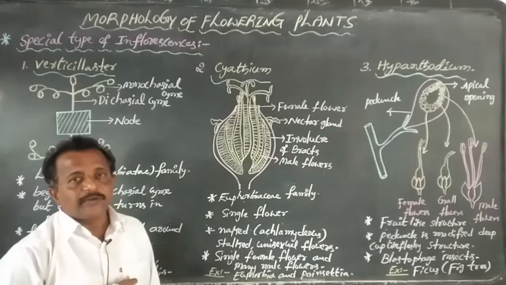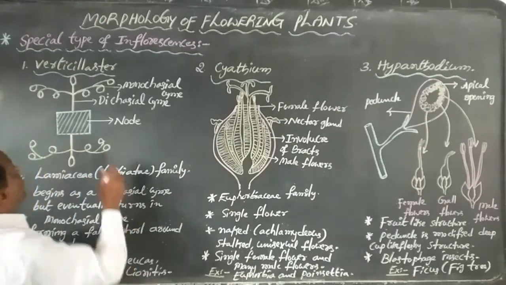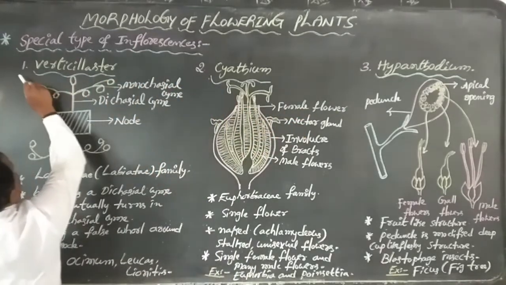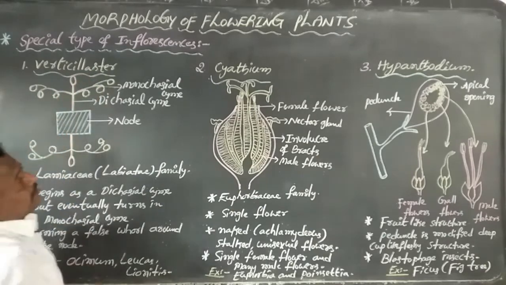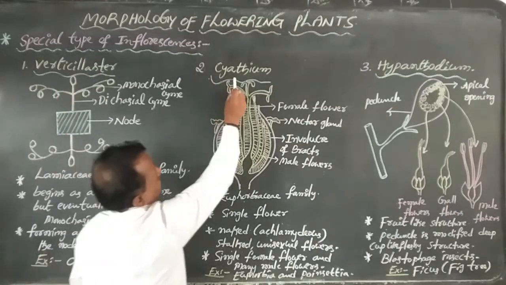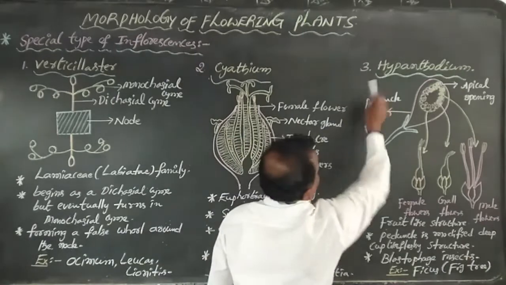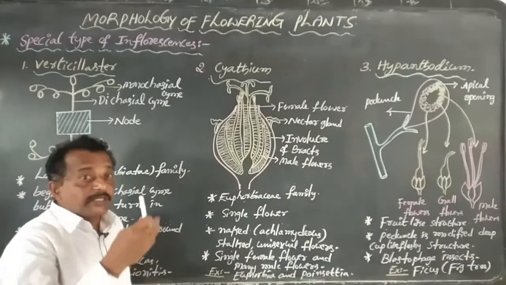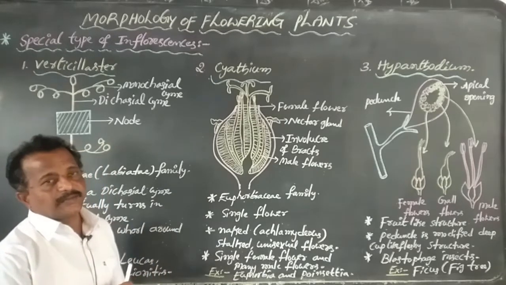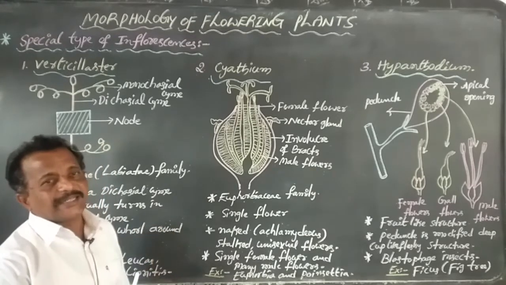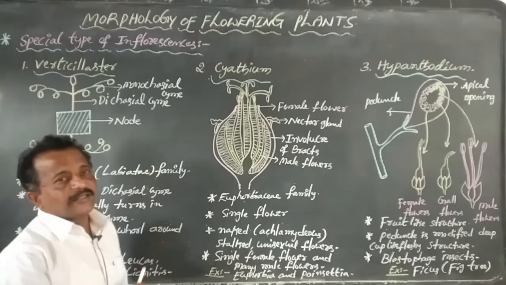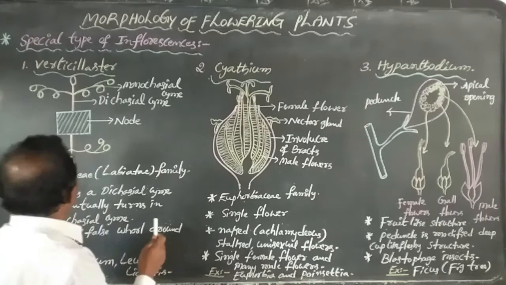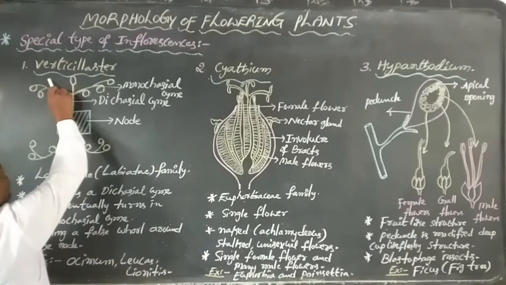In this special type of inflorescences there are again three types. They are namely first type Verticillaster, second type Cyathium, third type Hypanthodium. Three special types of inflorescences, such as first one Verticillaster, second one Cyathium, third one Hypanthodium. Now coming to the first one, Verticillaster.